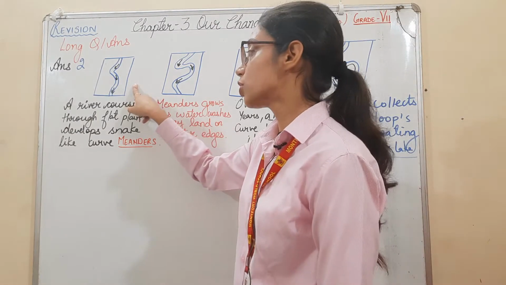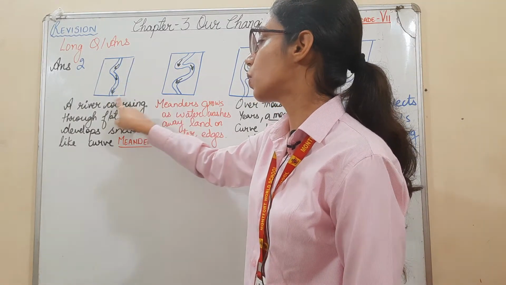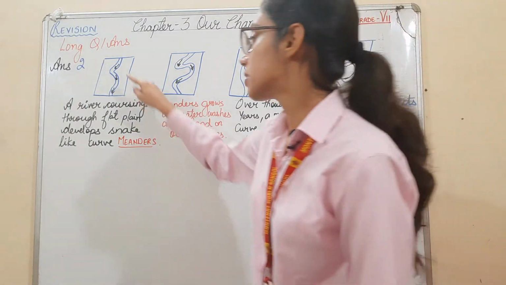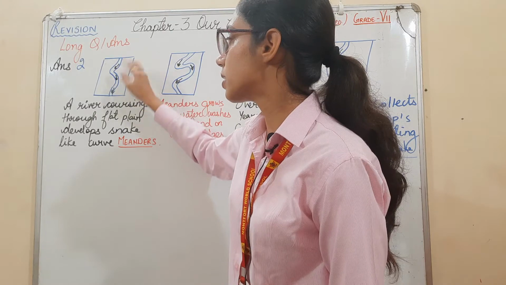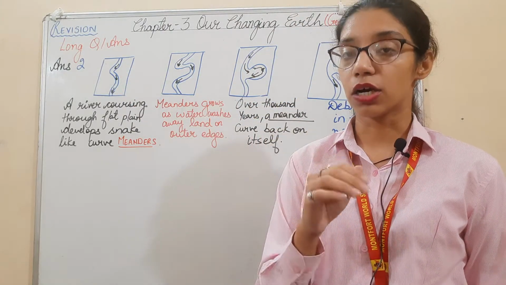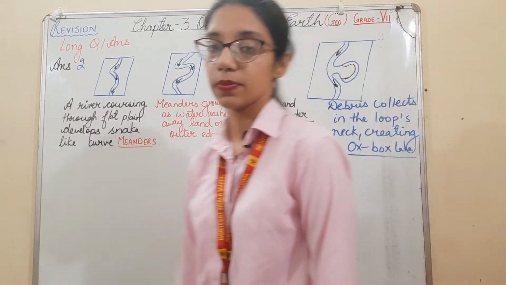So the first diagram is showing a river coursing through a flat plain, which develops a snake-like curve. This is a river. It is flowing through a flat plain, and it develops a snake-like curve that is known as meanders.